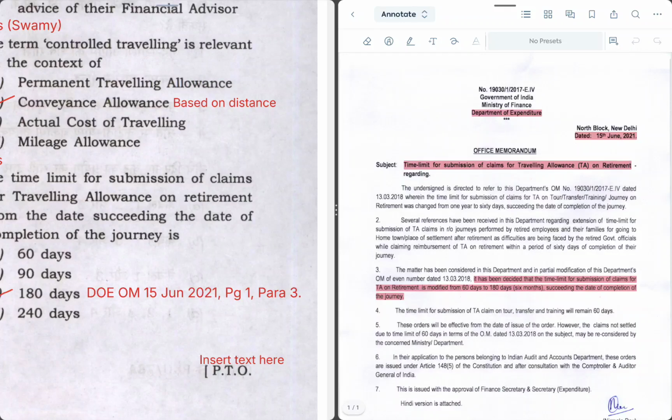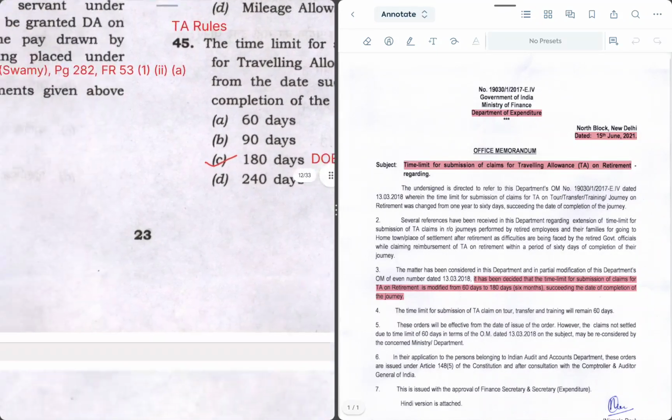The time limit has been revised, so UPSC has asked this question to test the awareness of the current changes in rule position. So if your candidate is up to date with the changes in the rule position, he will be able to choose the right answer. Some candidates will choose 60 days, which was the old time limit, and they will lose the marks. So 100 days is the right answer.